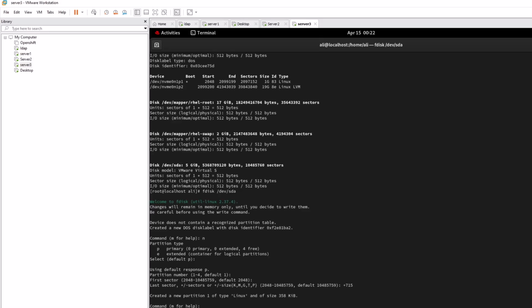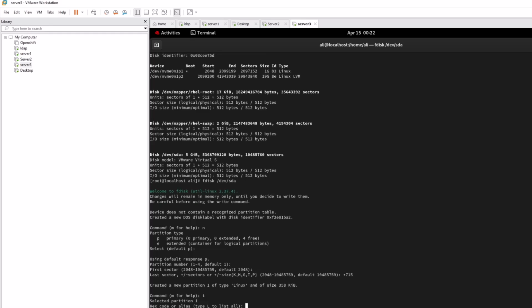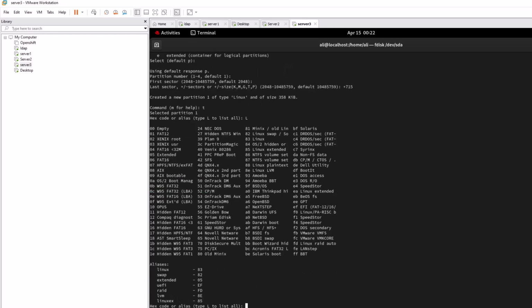Then you have to type t for which type of partition you need, right? And if you don't know, you can type L for list. If you have time, you can find it from here. So we need 19. So try to find 19.